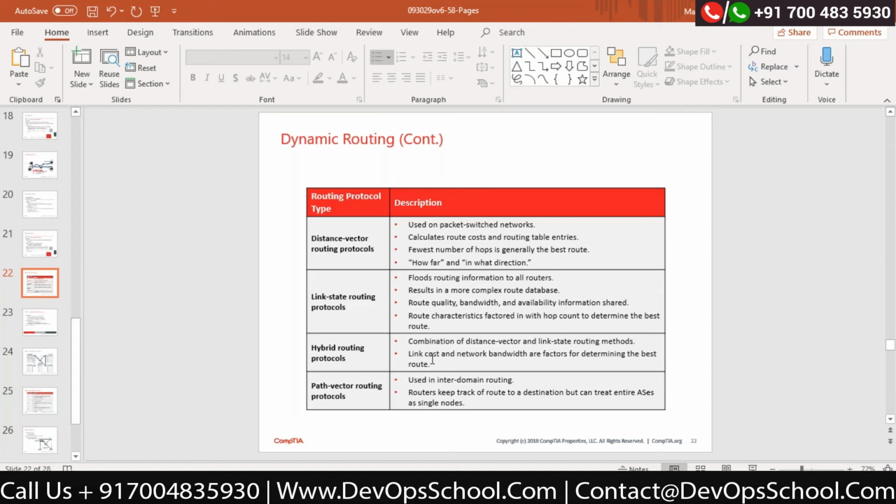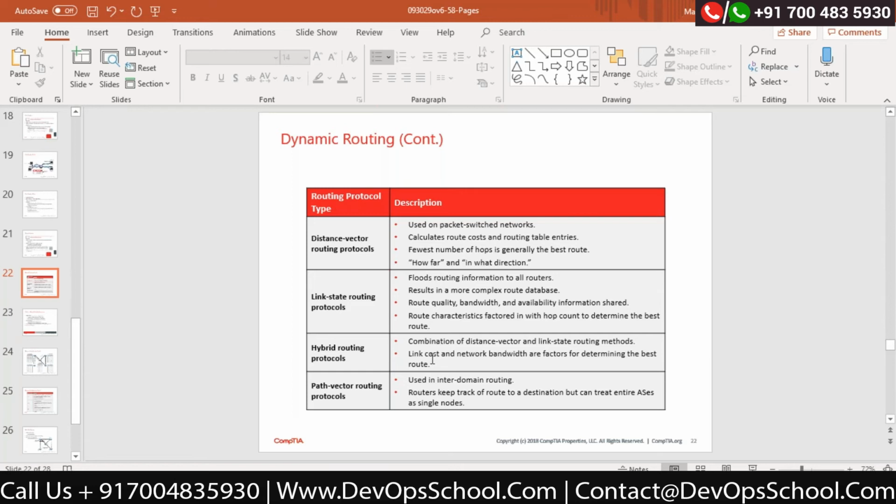The only path vector protocol is somewhere we would like to go to the transport layer in order to manage it. Correct? However, path vector protocol is used for inter-domain routing.